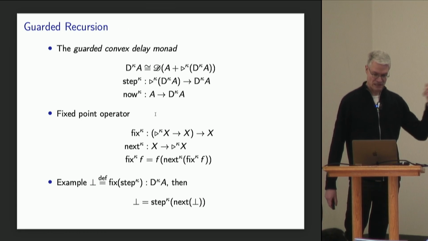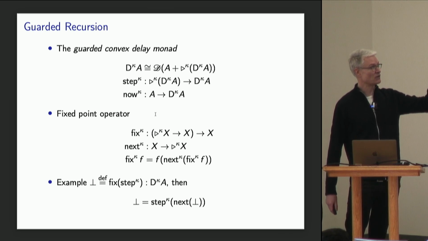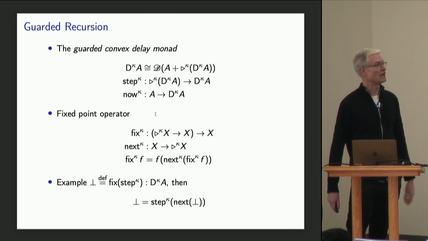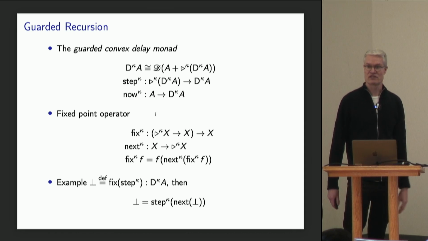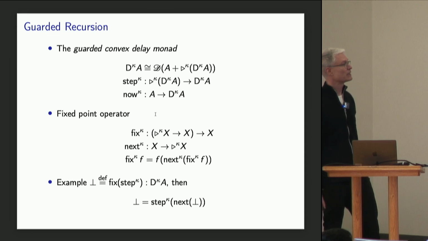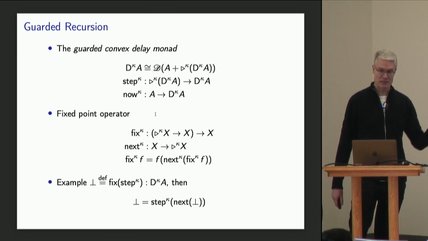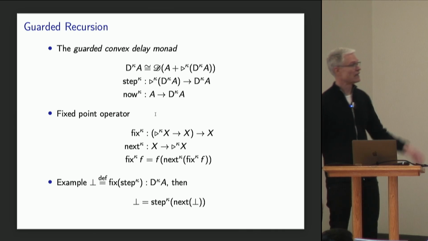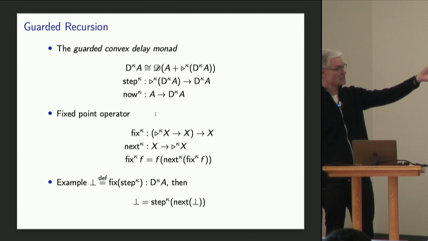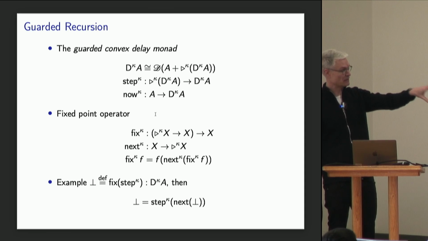So we replaced the convex delay monad that I showed you before with a guarded convex delay monad. And it's the same, it satisfies the same type equation as we saw before, except that the computations now are delayed by this modal operator later on clock kappa. Okay, so we're no longer just in ordinary set theory, in ordinary type theory. Now we're in a type theory that has guarded recursion. And it means that we have this modal operator, and we have an operation next which transports data into the future. So later x classifies data of type x, that's delayed by one time step.